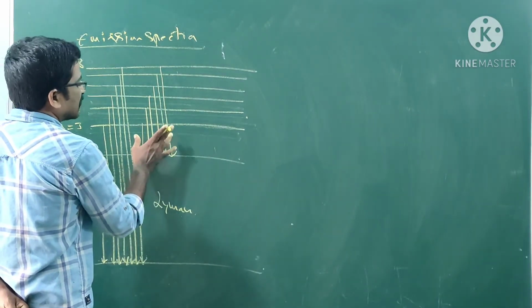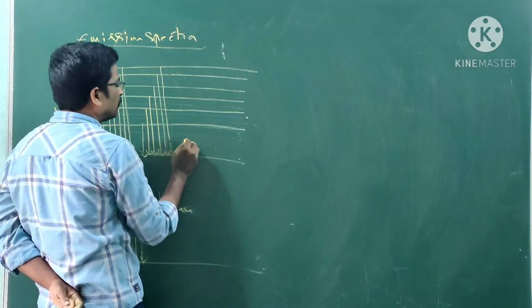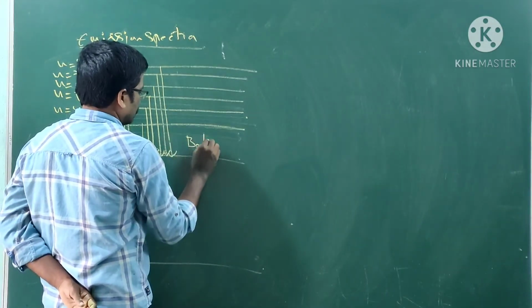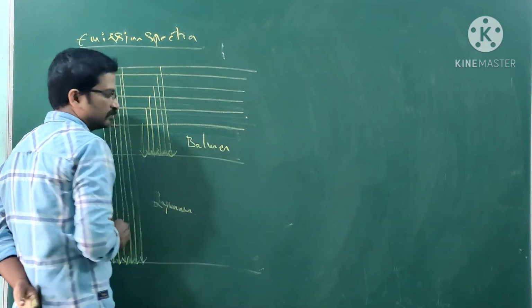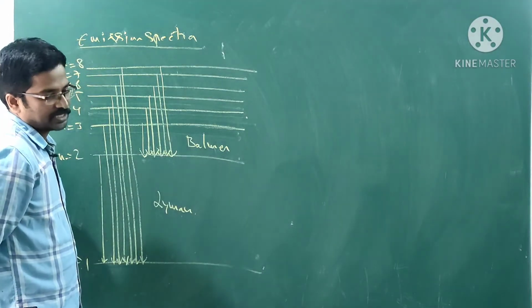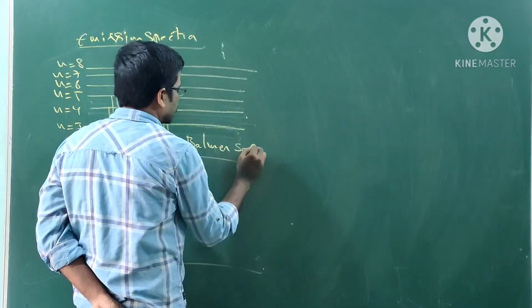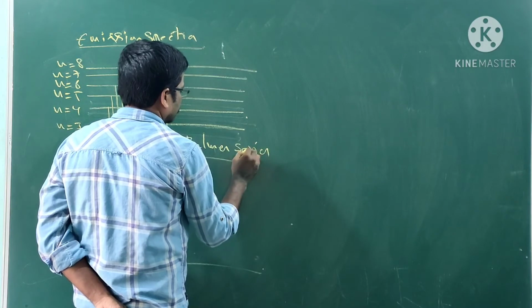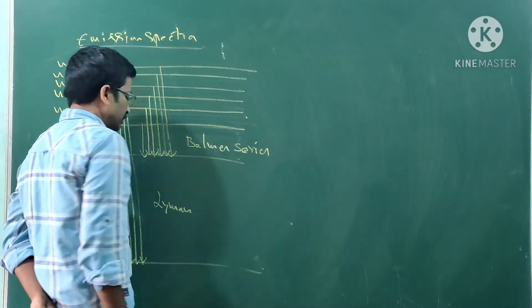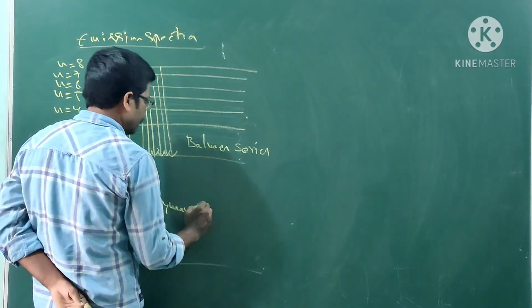Then these lines are known as Balmer series. These lines are Balmer series. These lines are Lyman series.